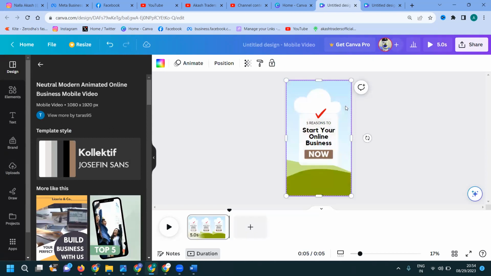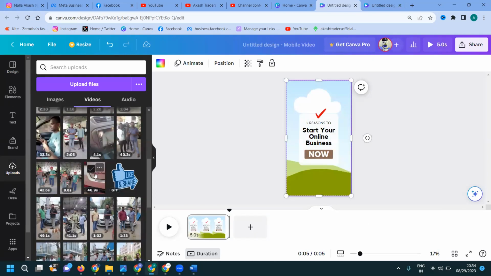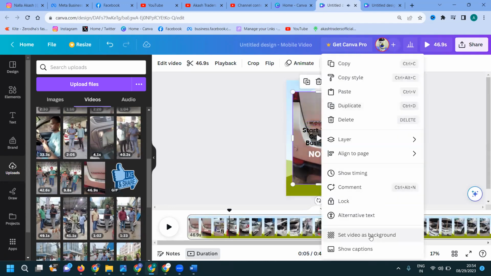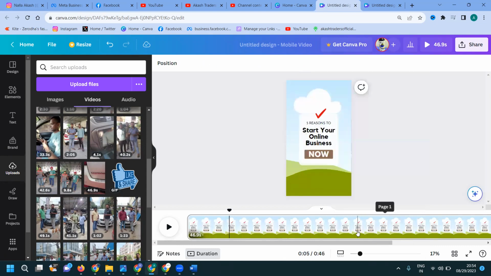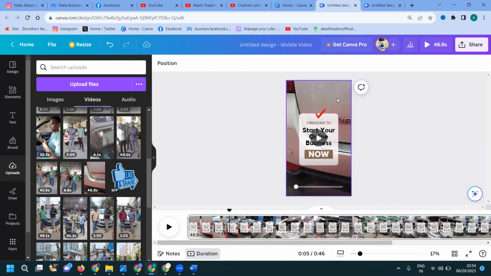After this, the images you have to delete will be here for your particular feature. After this, we can add this video here and set it as a video background. Or else we have another feature like this. Maybe set it or not, check it out properly here. After this one,